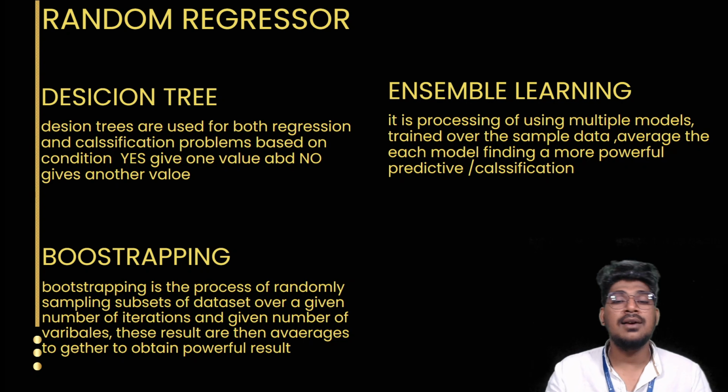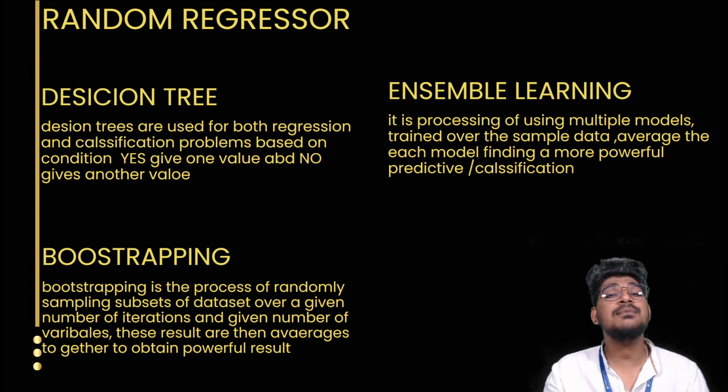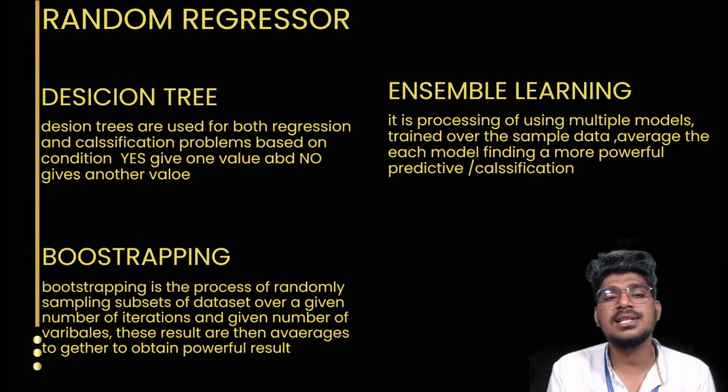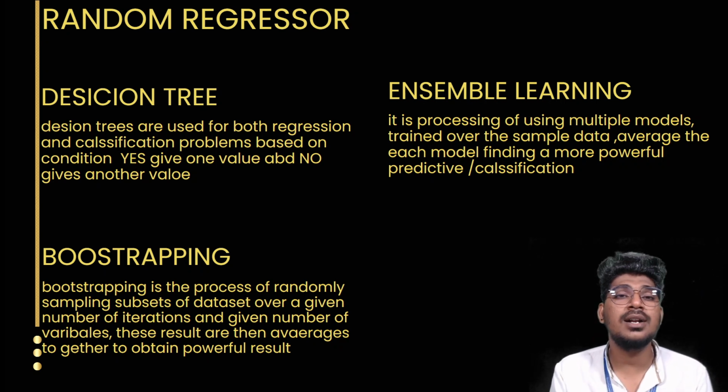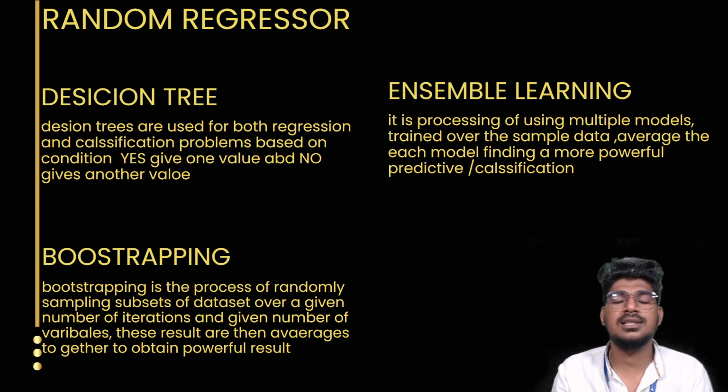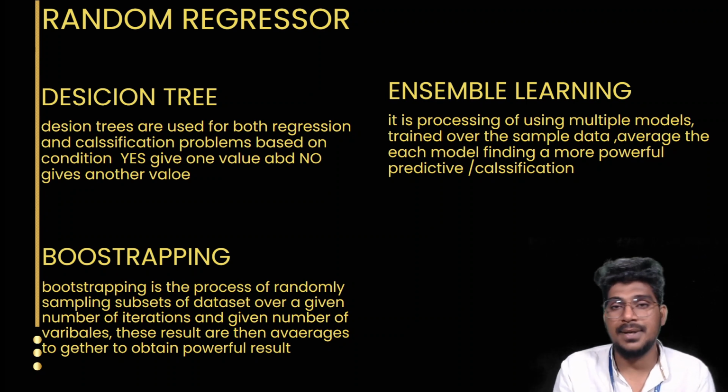Okay, right. Now I'm going to get into the random forest regression algorithm. So actually the random forest regression algorithm is a supervised machine learning algorithm. This will be majorly helpful for regression as well. Here we need to understand three different terms: decision tree, ensemble learning, and bootstrapping.